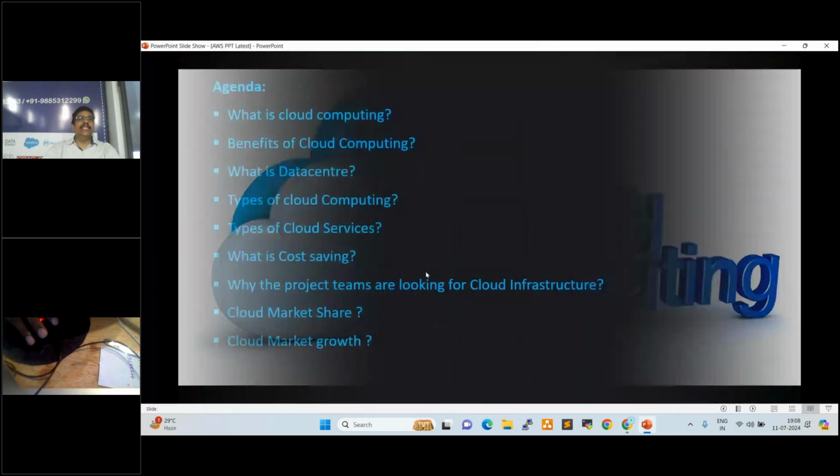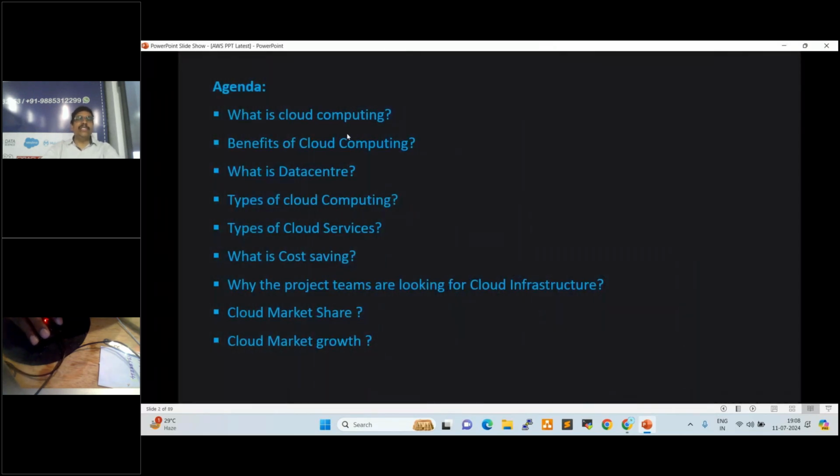Today's agenda is what is cloud computing, benefits of cloud computing, what is a data center, types of cloud computing, types of cloud services, what is cost saving, why project teams are looking for cloud infrastructure, cloud market share, and cloud market growth. First 30 to 40 minutes we will work on this cloud infrastructure. After that, how to create an AWS account, how to connect to it, and how to check the resources in the AWS account.